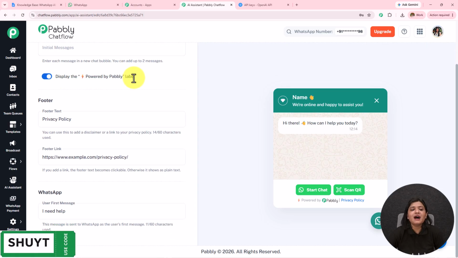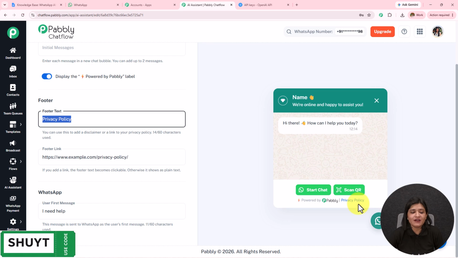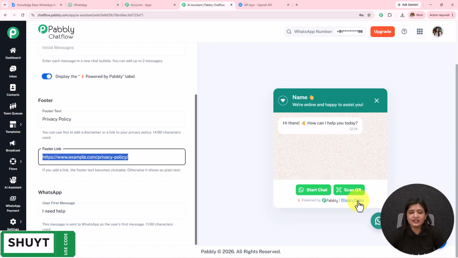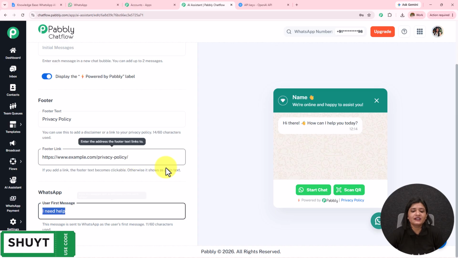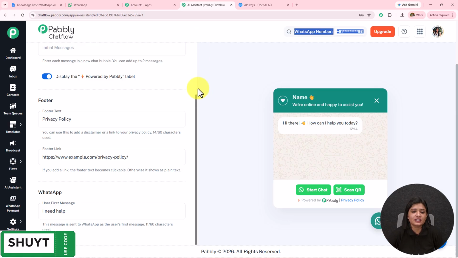So display powered by Pabbly. Over here you can see it is toggled off. If you toggle this on, it will be removed from here. I'm going to keep it toggled on. Then we have the footer text where I have added privacy policy, and in the footer link I have added link to privacy policy. Then the user first message I have added I need help, but it is not necessary that if the I need help is sent by the user only, then the AI agent is going to respond. It is going to respond based on any message.